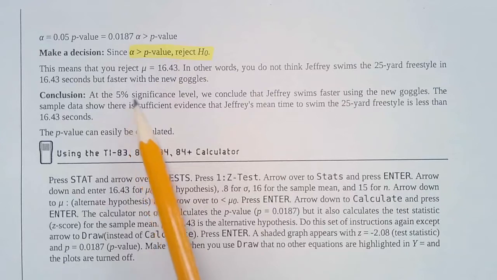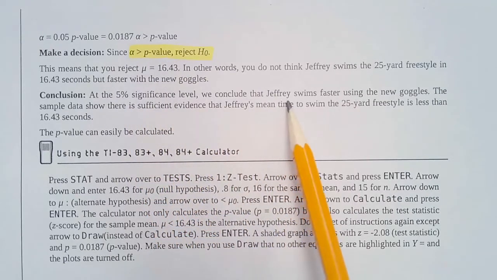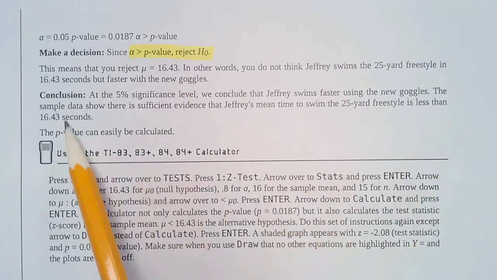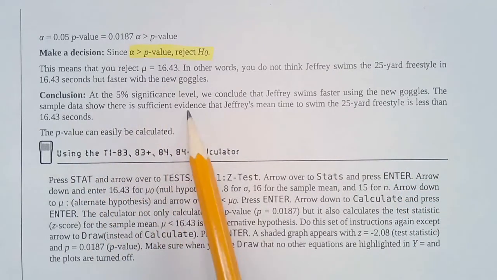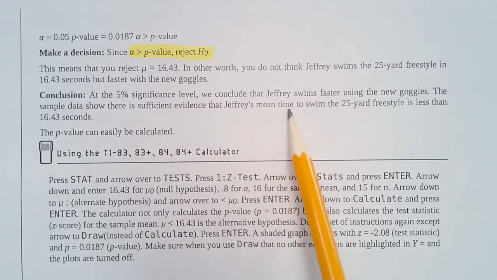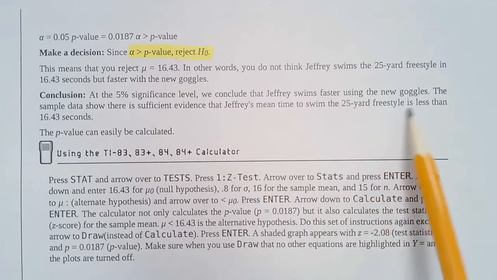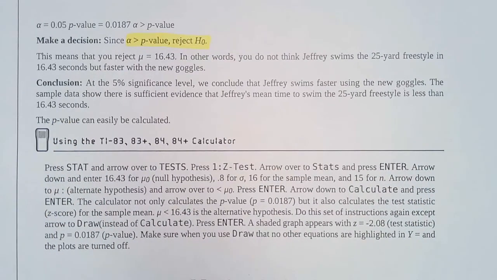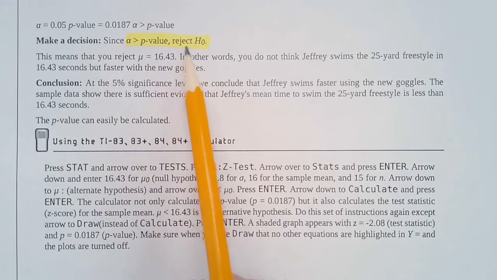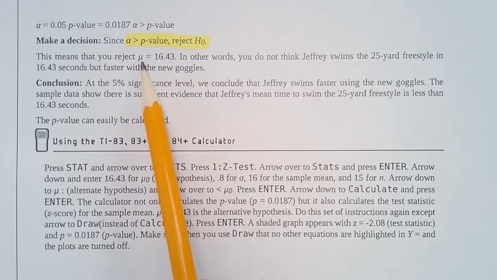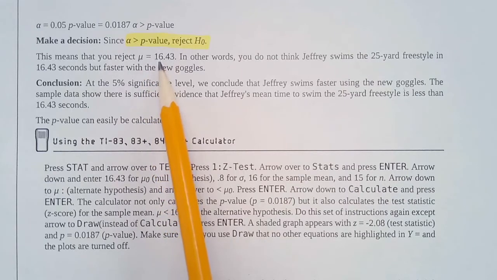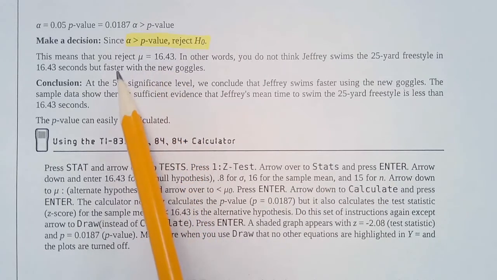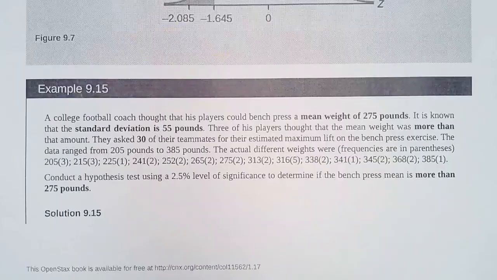All right, so at the 5% significance level, we concluded that Jeffrey swims faster using the new goggles. The sample data show that there is sufficient evidence that Jeffrey's mean time to swim the 25-yard freestyle is less than 16.43 seconds. In other words, the goggles helped. So when the p-value is lower, we rejected the null hypothesis. We rejected that it was equal to 16.43 seconds, so it made him faster.